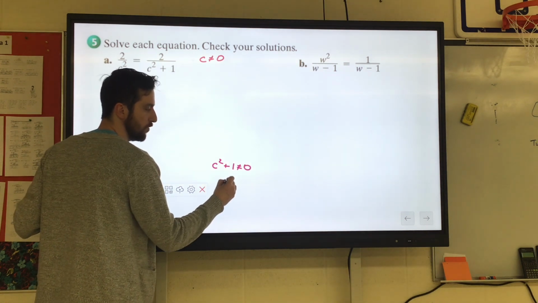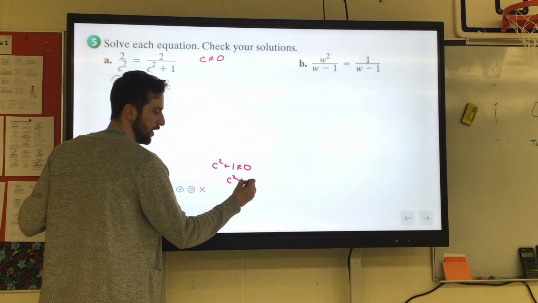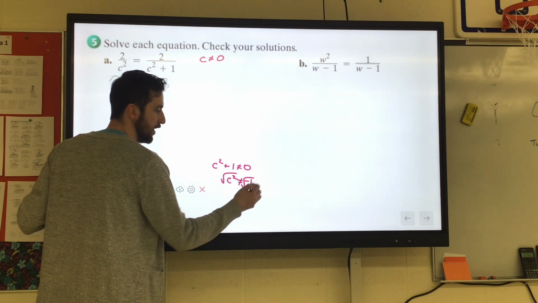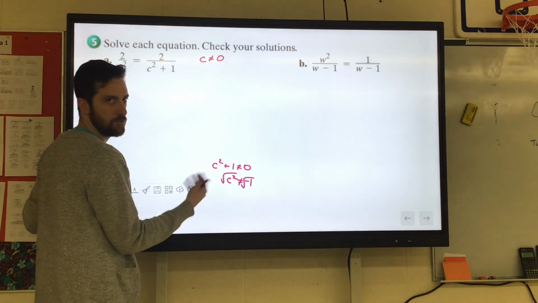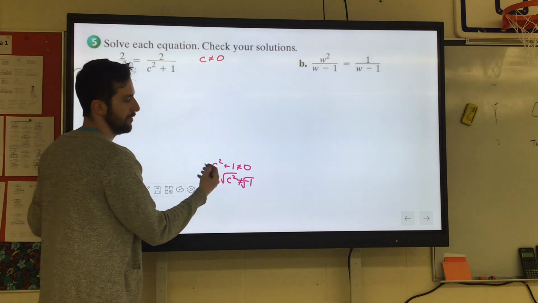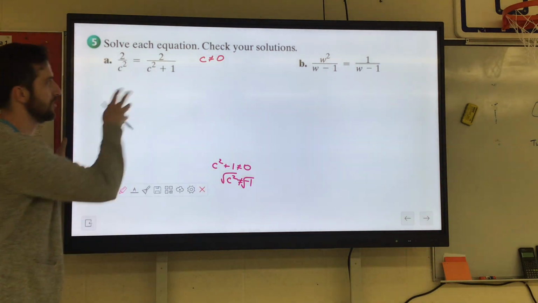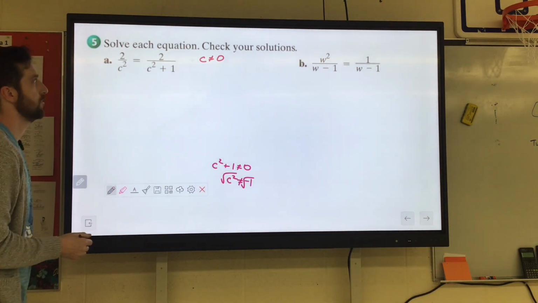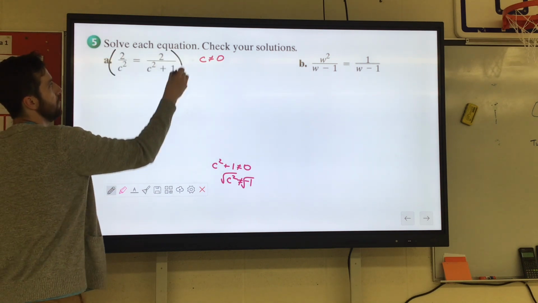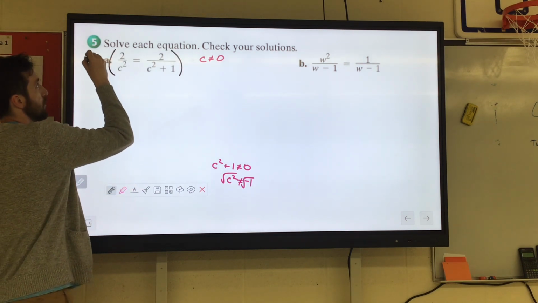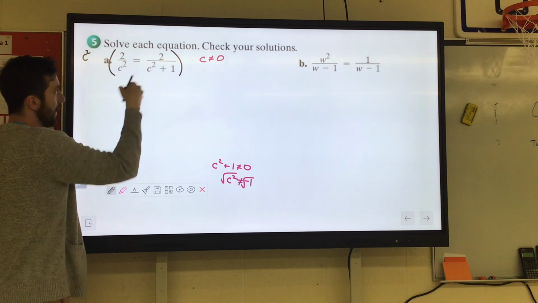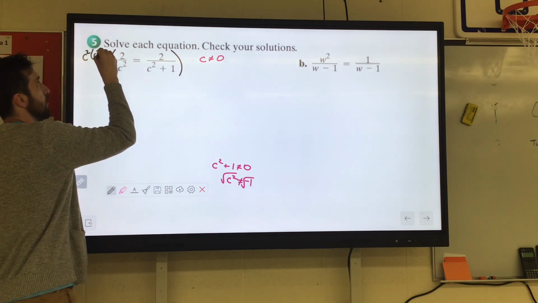So you could subtract the 1, c squared could not equal negative 1, and then square root it. And you don't even square root negative numbers. Those aren't real numbers. So that is all handled. That's fine. So just c cannot equal 0. So we're going to multiply everything by a common denominator, which would have to include c squared, and it would have to include c squared plus 1.